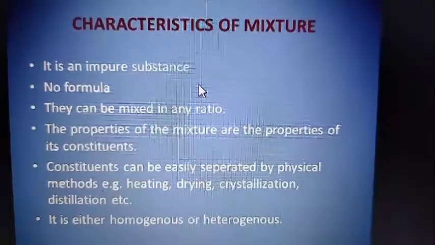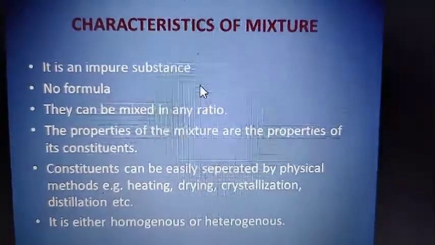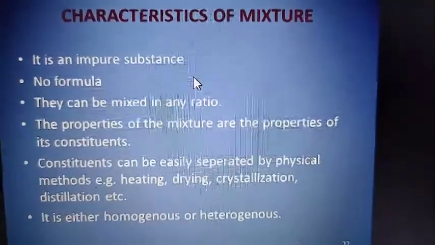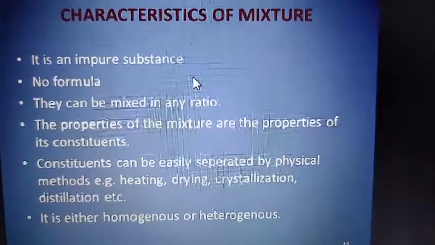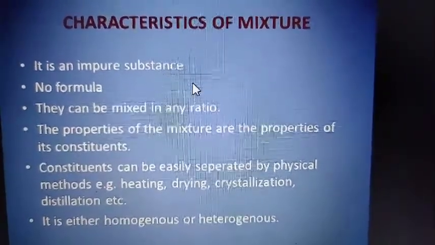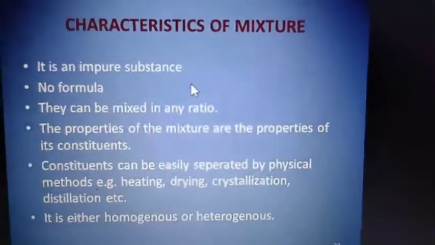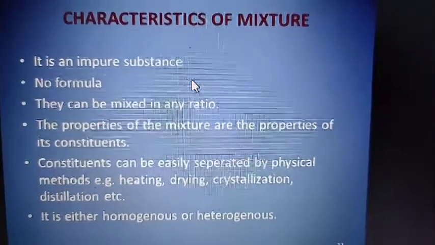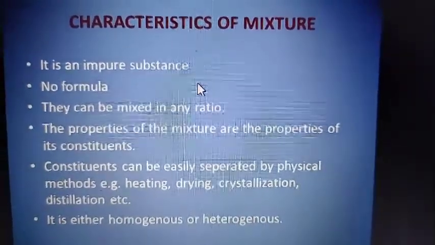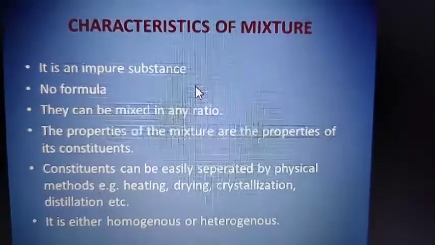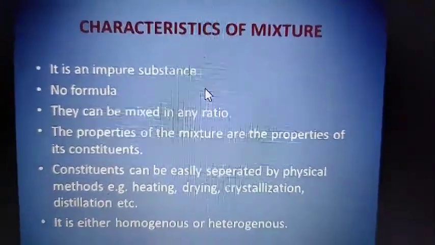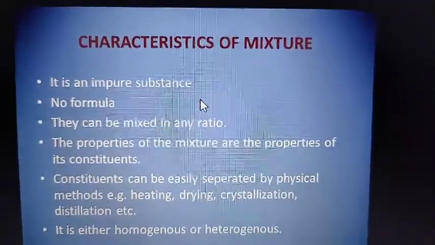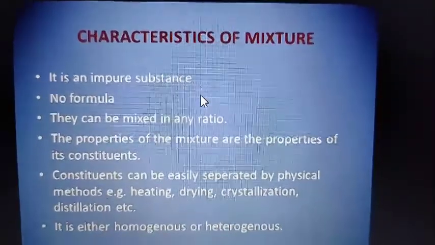The properties of the mixture show the properties of its constituents. It means if you have a mixture of iron powder and sulfur, then that mixture shows the properties of iron powder and sulfur also. That means the mixture retains the properties of its constituents. Then, constituents can be easily separated by physical methods, and today we are going to read this topic only: how you are going to separate the constituents of a mixture. What is the purpose of separating the constituents of a mixture?